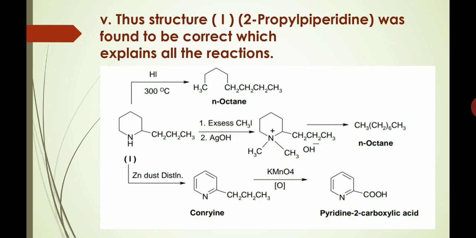That is, if we assume structure 1 as the structure of conine, then we can see that when it is treated with hydroiodic acid at 300 degrees centigrade, we get N-octane, and second reaction is, it is subjected to Hofmann exhaustive degradation, in which first step is to treat with methyl iodide, and in the second step we treat it with silver hydroxide. Then we get N-octane as the product.